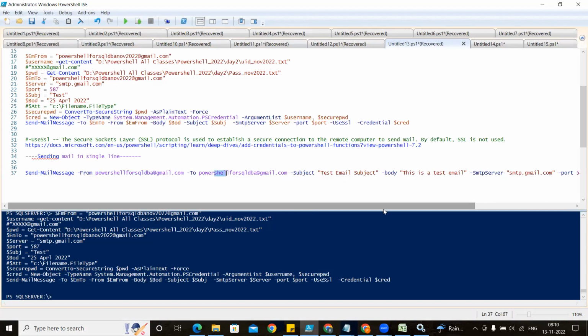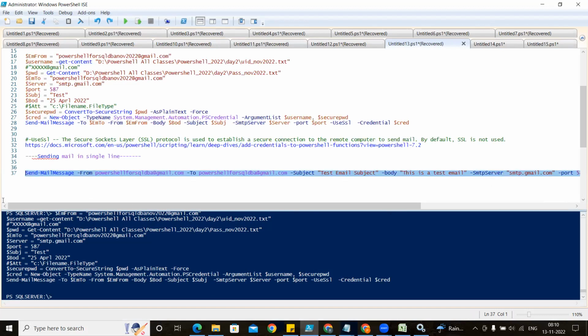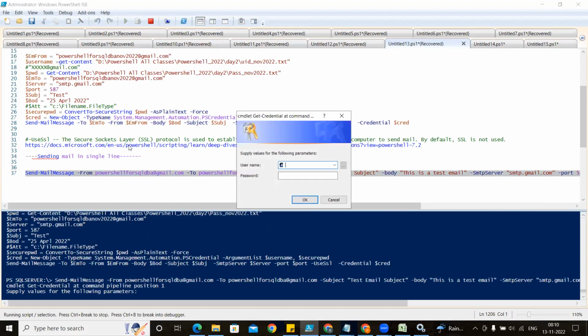Got it? But if you are writing a credential here, just for example, you have given the credential. So this time if I run it, what are you thinking? PowerShell knows whatever I have written in From is sending the email, or I am writing here credential, this is sending the email.